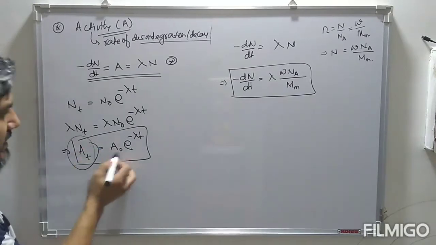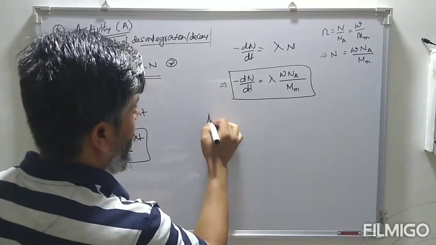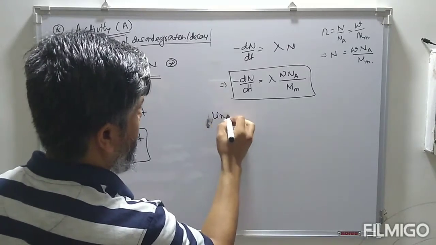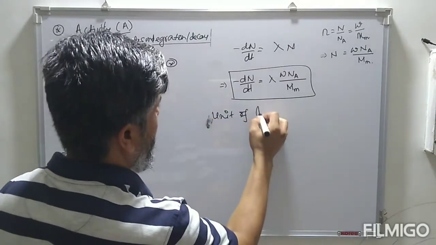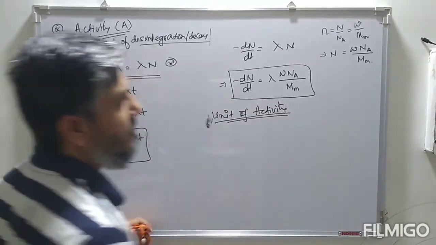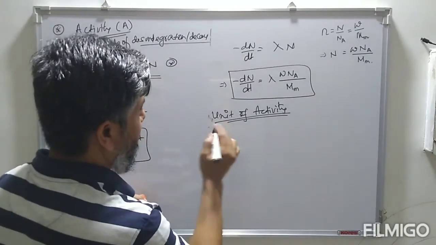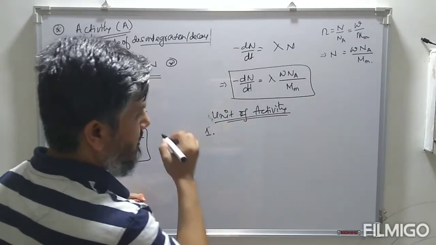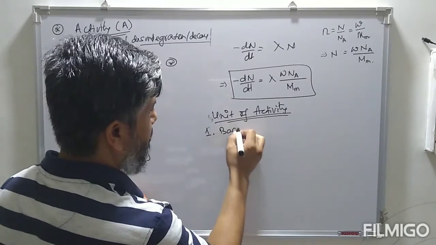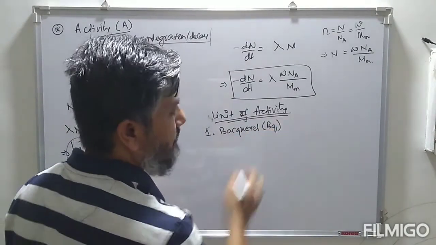So we are getting a term here, activity. The unit of activity: we have different units of activity. The standard unit is the becquerel, Bq.